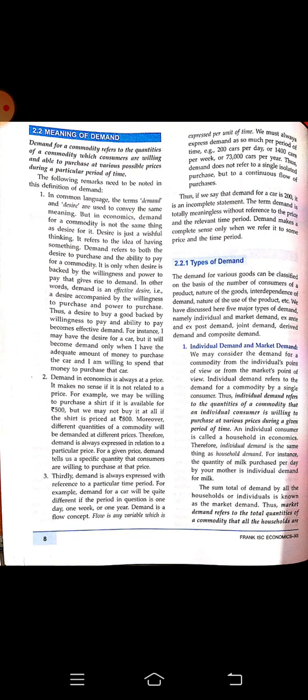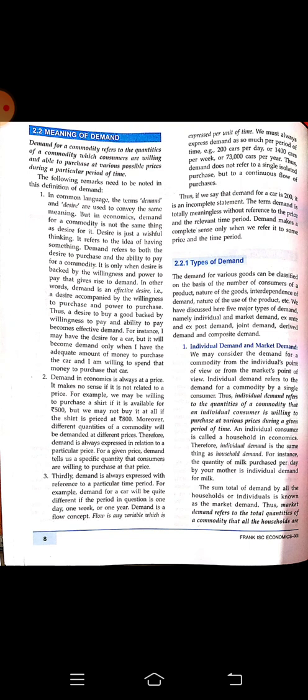At the end of the day, we add together all the demands and find the demand of the market. This is called market demand. So in other words, we can say that market demand means a shift in the demand curve.